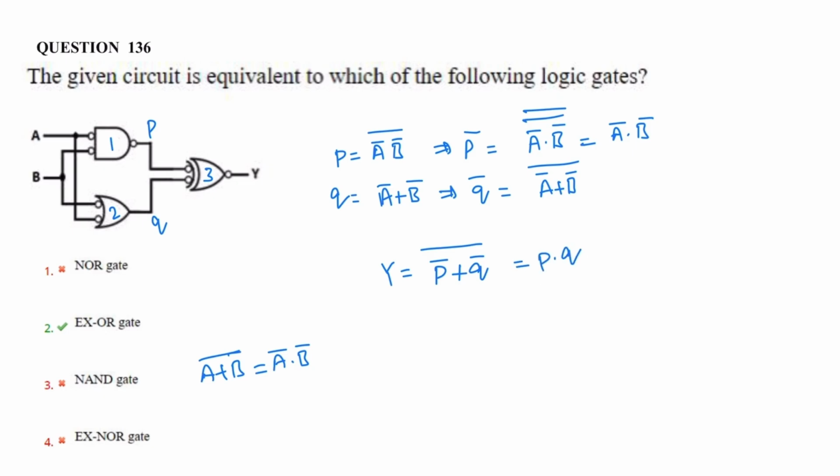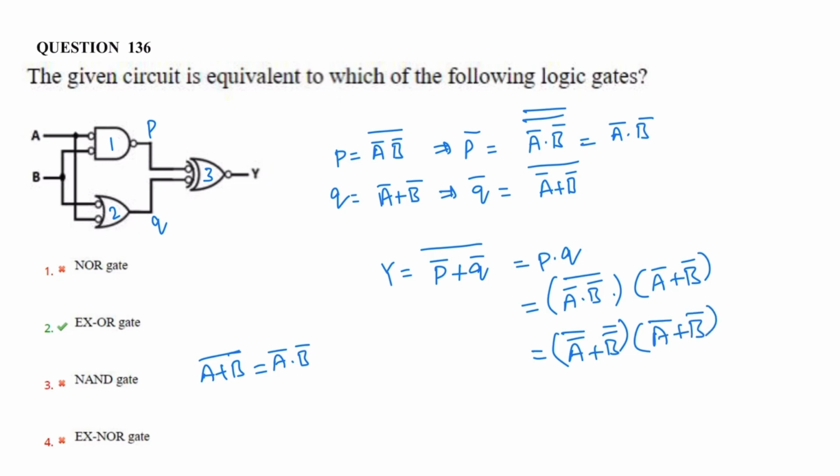So we know that P is (A bar B) whole bar and Q is A bar plus B bar. So from this again apply De Morgan's law, A bar whole bar plus B bar whole bar, A plus B, times A bar plus B bar.